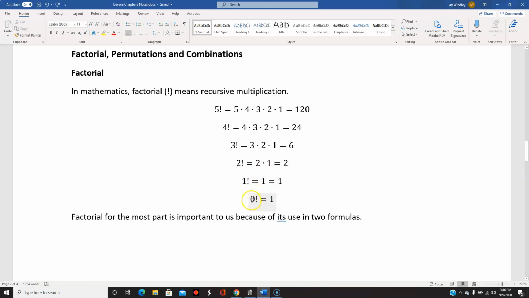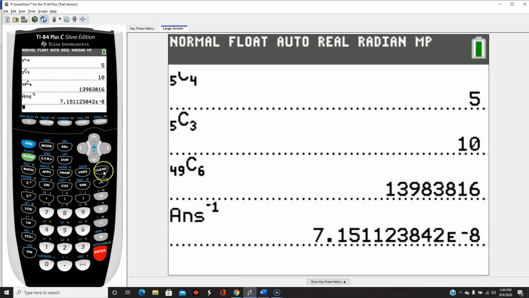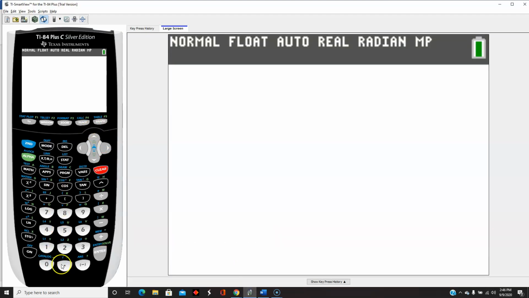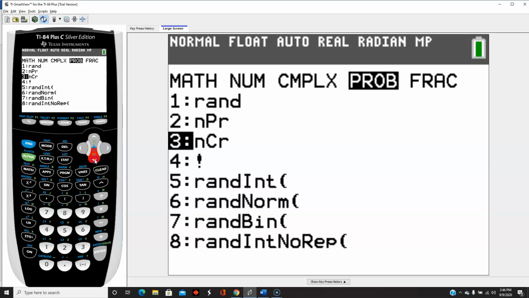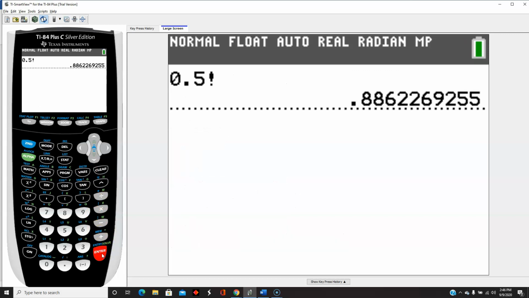For example, 5 factorial is 5 times 4 times 3 times 2 times 1, and so on. It is a little bit strange that 0 factorial equals 1, but that's just something that you have to live with. If you really want to be bothered by 0 factorial being 1, I could kind of blow your mind a little bit by doing 0.5 factorial. Check this out. 0.5 factorial is going to be a little bit surprising. It's some long, ugly decimal number.